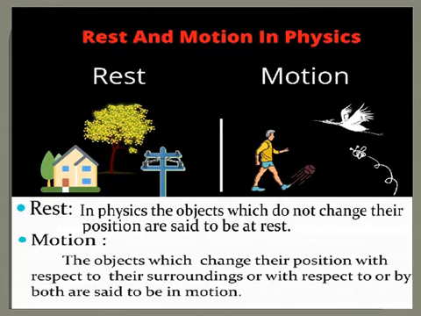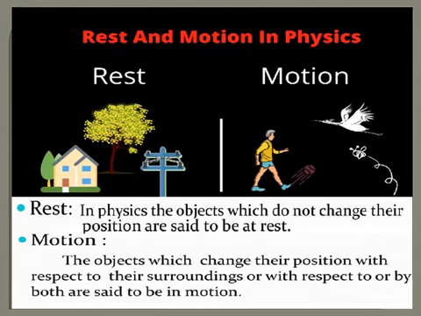Obviously, when there is a change in the position of the object, then we say those objects are under motion. For example, look at that boy. He is kicking the football. So the position of the ball changes. So the ball is in motion.